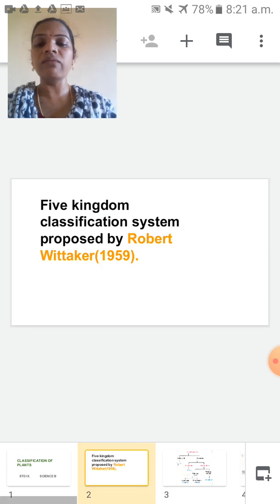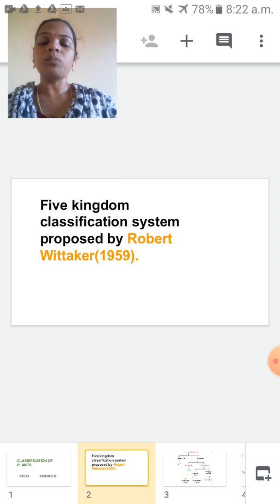Which classification are we using now? The 5 kingdom classification system, proposed by Robert Whittaker in 1959.